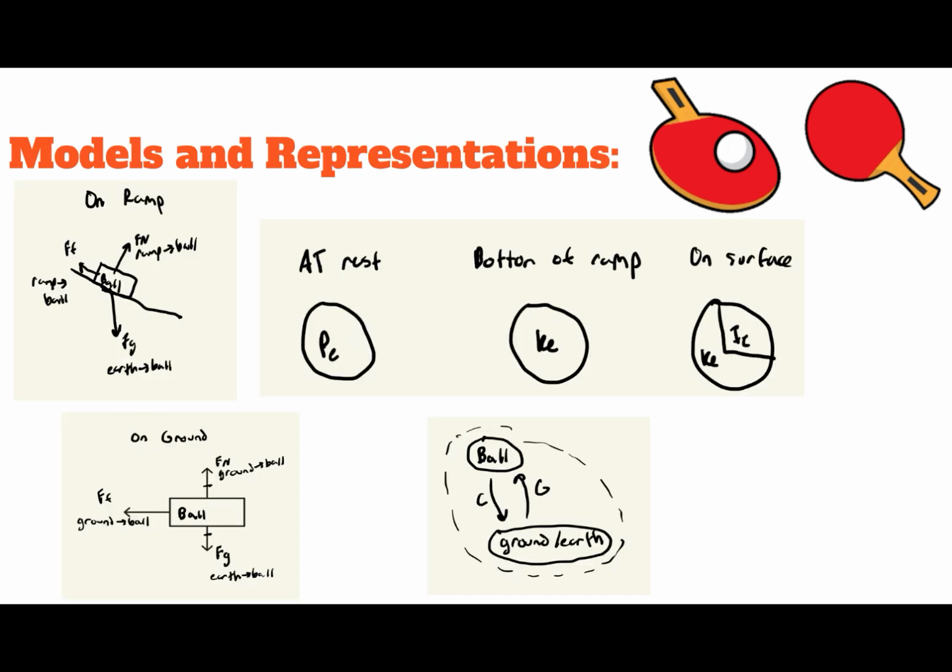For the models and representations, it has two free body diagrams, one showing on the ramp and one showing on the ground. The only difference is on the ramp there's an angle, and then it also shows the system schema and the energy at rest, bottom of the ramp and on the surface.